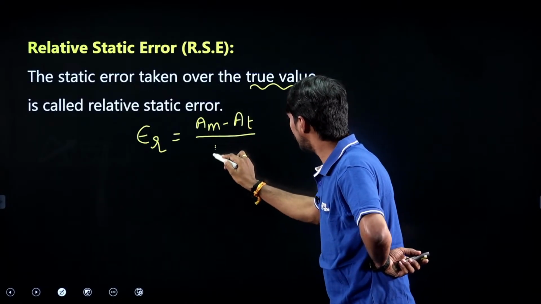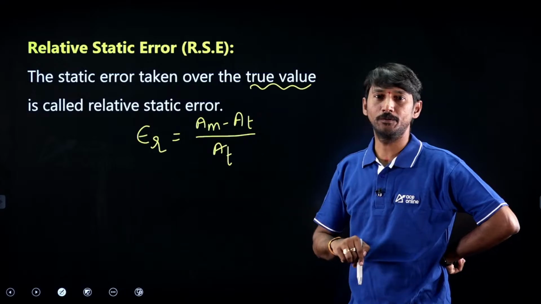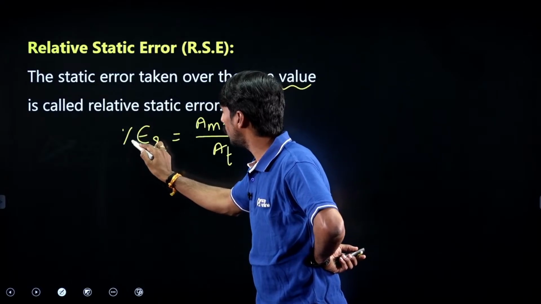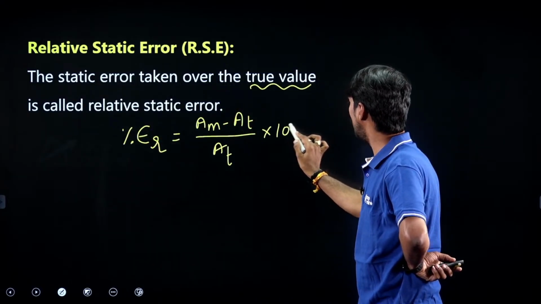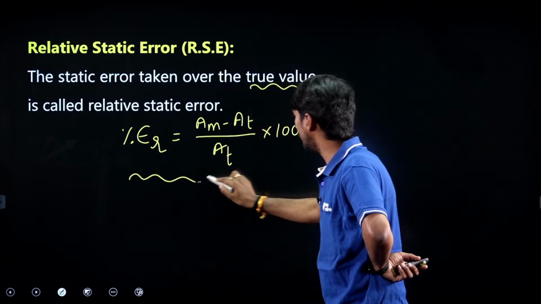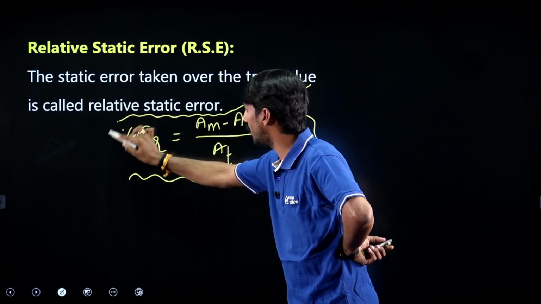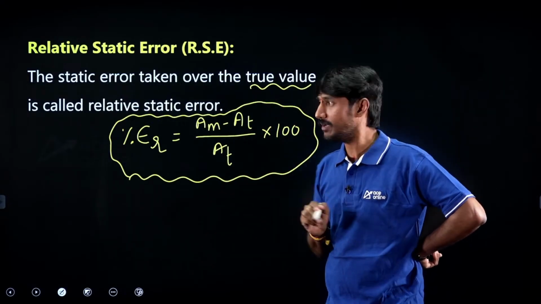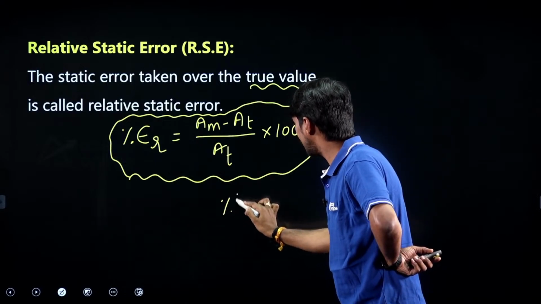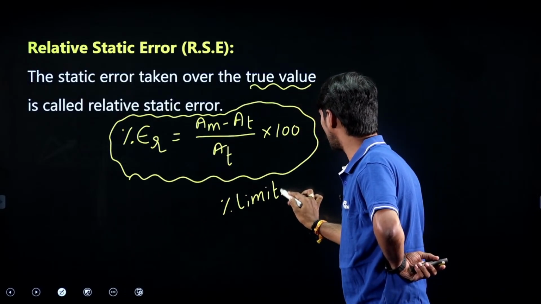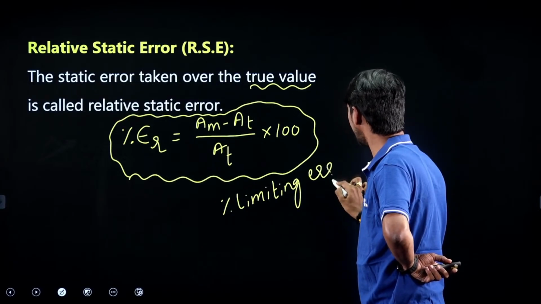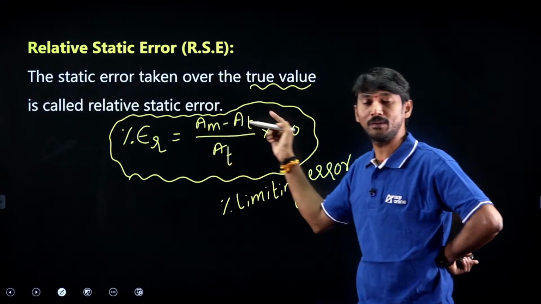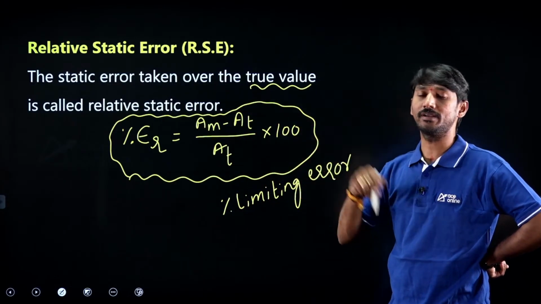Taken over the true value: AM minus AT by AT. If you want to find the percentage, simply multiply by 100. This is a very important concept. The relative static error formula is AM minus AT by AT into 100. This is generally called percentage limiting error also. Percentage limiting error formula is AM minus AT by AT into 100.